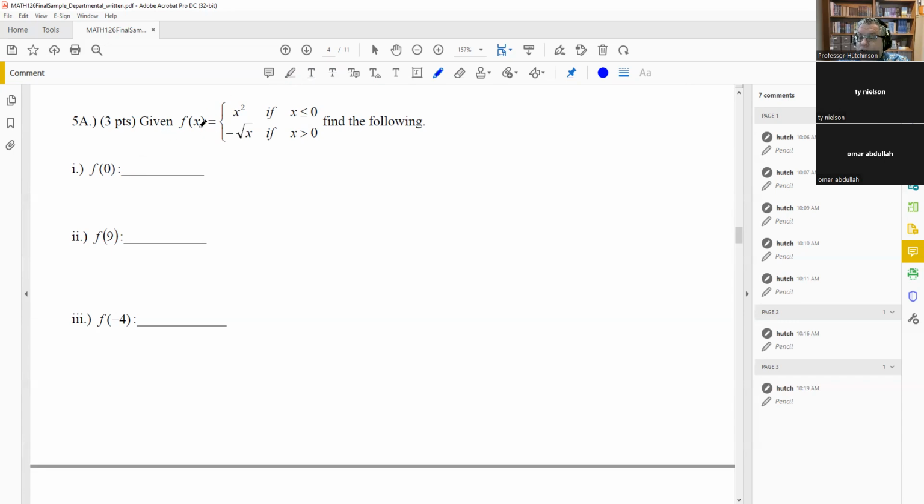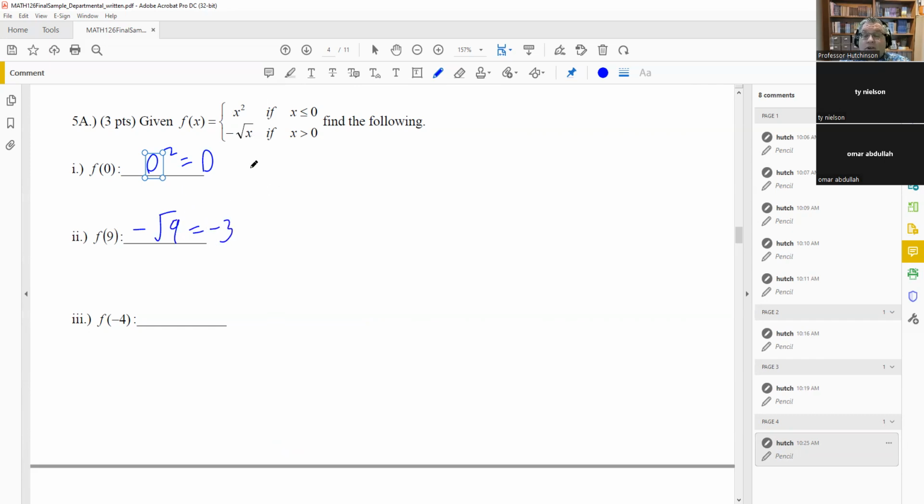So we're going to put 0 into the x squared. So 0 squared equals 0. That's the answer. You don't have to show your work when you type this in. You can just put the final answer in, 0. That's okay. All right. 9. And 9 is greater than 0, so it would only work with the second equation. And we're going to get -3.